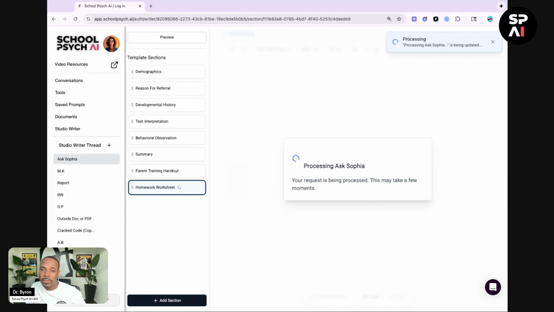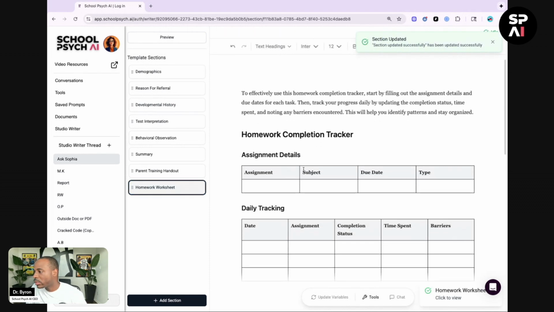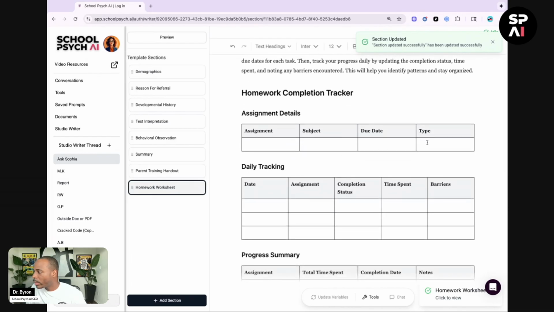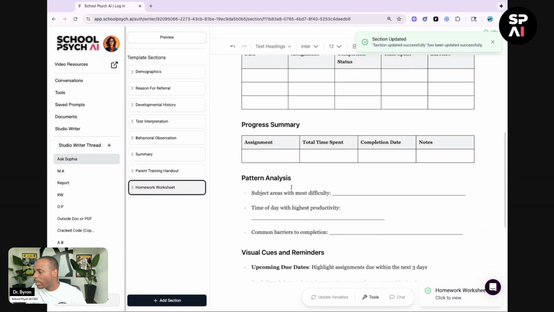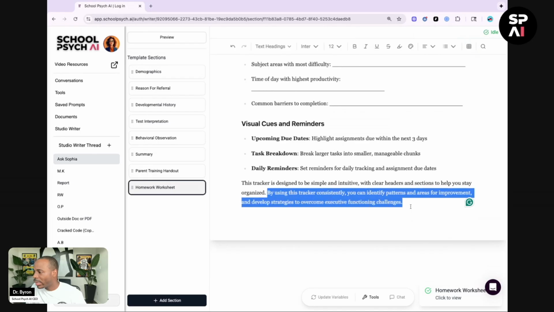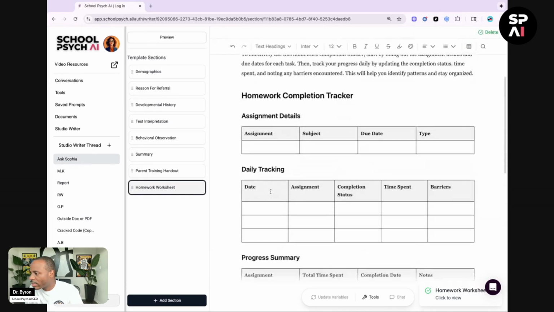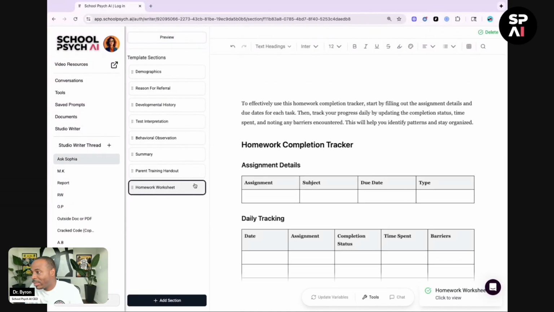And in a few seconds, Sophia is going to think about what I want and then give me this homework completion tracker. All right, I read through it. Assignment details, daily tracking, progress summary, pattern analysis, visual cues, and reminders. All right. Now, again, you can edit all of this. This is the cool part about it. You can copy this, you can paste. That way you could create a homework worksheet, week 1, week 2, all the way up to week 52.